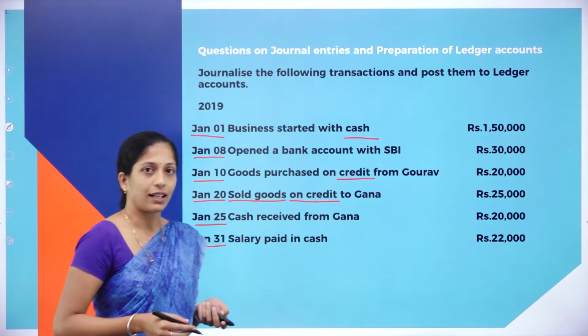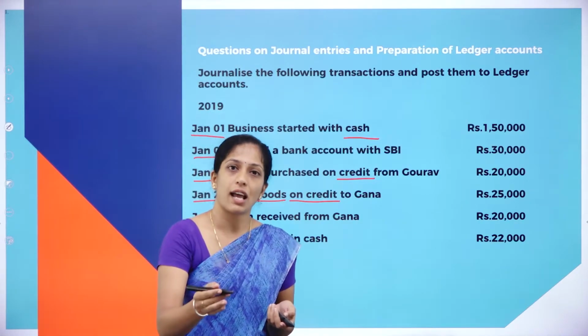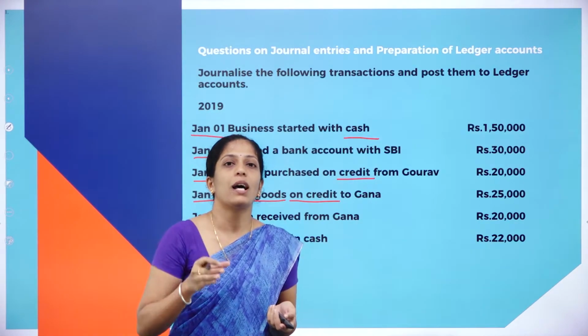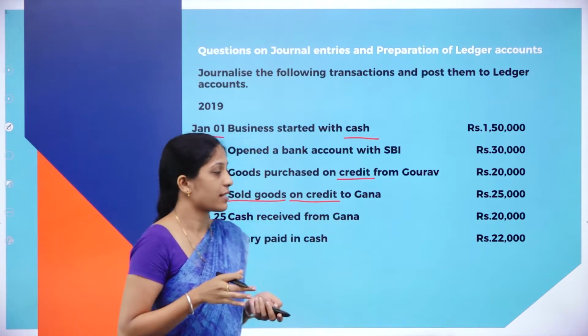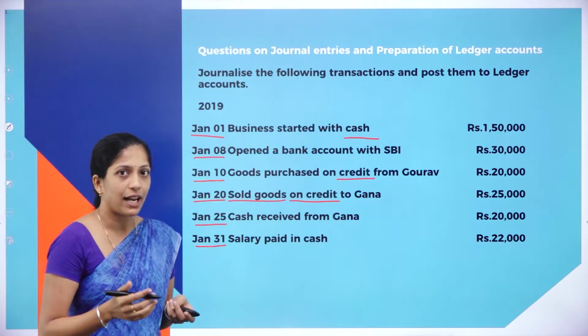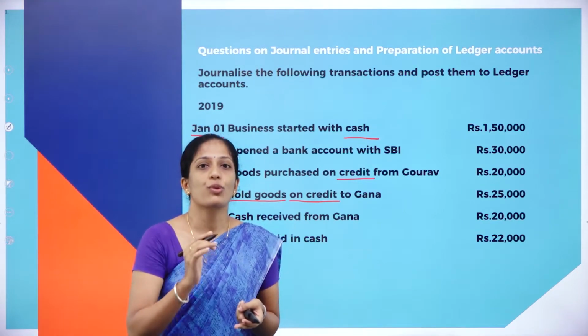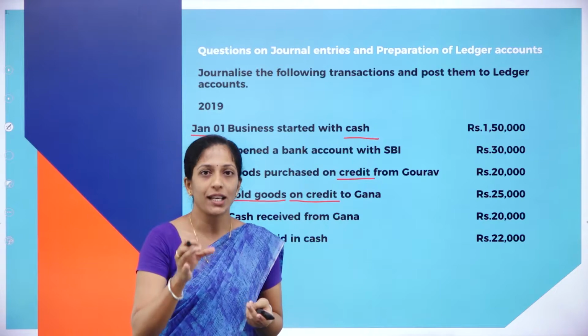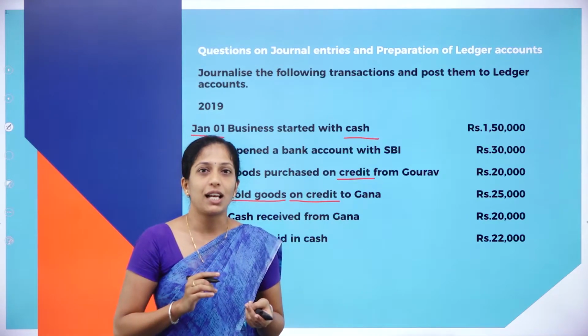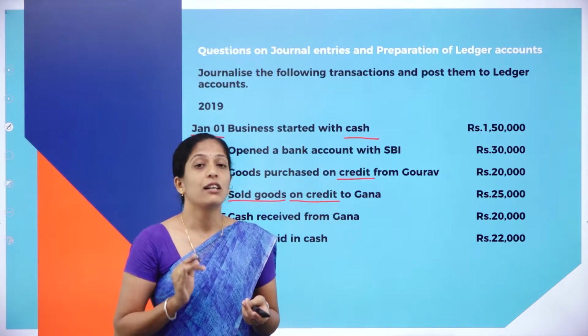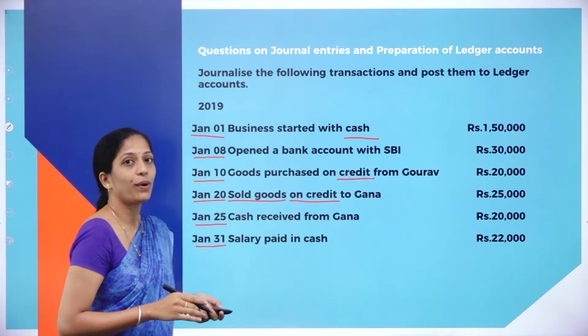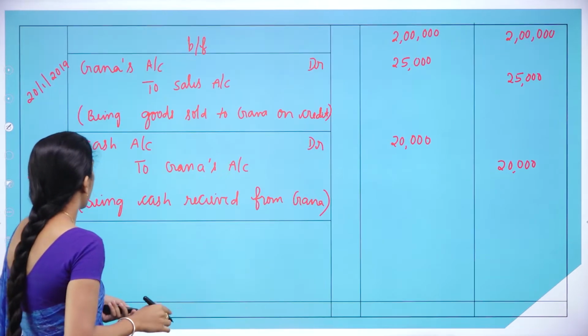Salary paid in cash. So salary is what? It is a expense. So debit all expenses and losses. So salary paid in cash. So when we are paying salary, what goes out of the business? Cash goes out of the business. So cash has to be credited. So what would be a journal entry? Salary account debit to cash account. How much? 22,000.